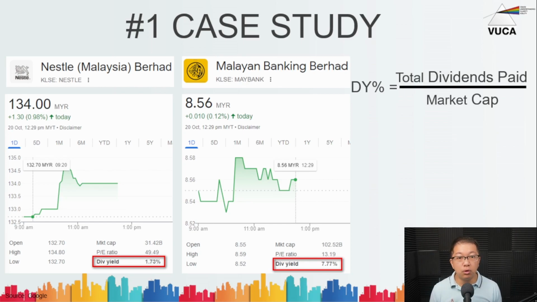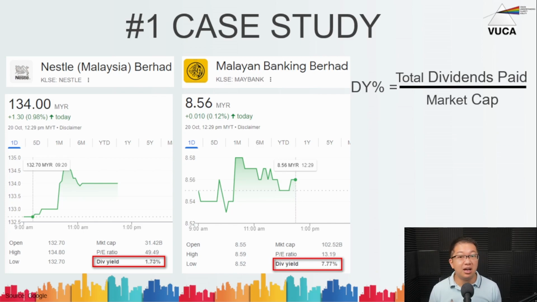Now, to show you how market cap or share price heavily influences the dividend yield, let's use Maybank as an example. If Maybank's share price, instead of 8 ringgit 56, doubled tomorrow, that would be 17 ringgit and 2 cents. Therefore, market cap also doubled to 204 billion instead of 102. What happens to dividend yield? Dividend yield would have halved. Instead of 7.7%, it would have been